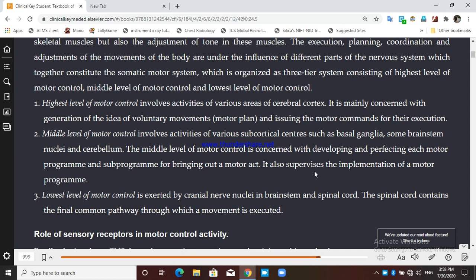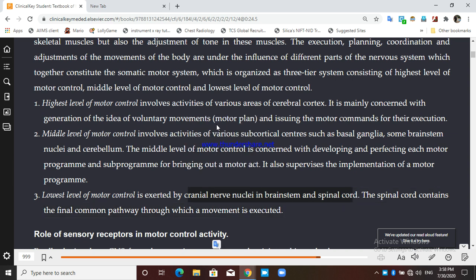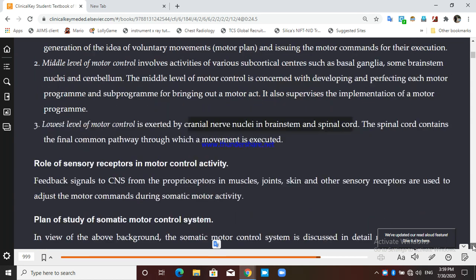Now, what is the lowest level of motor control? The lowest level of motor control is exerted by the cranial nerve nuclei in the brainstem and the spinal cord. What we called before a lower motor neuron, what we called before an alpha motor neuron. So the motor neuron present at the spinal level or the brainstem level is the lowest level of motor control, and that we can also call the final common pathway.